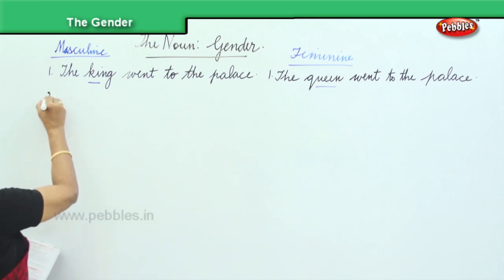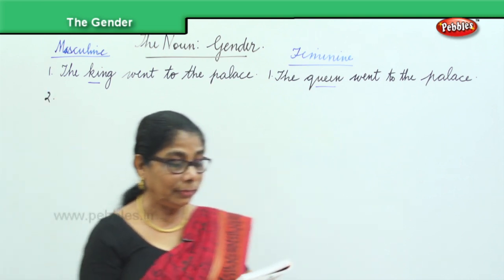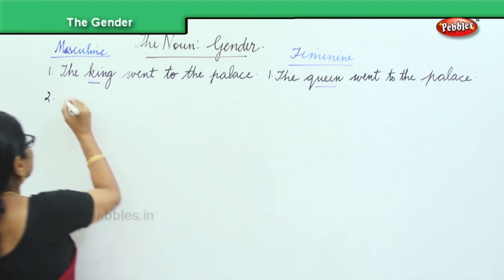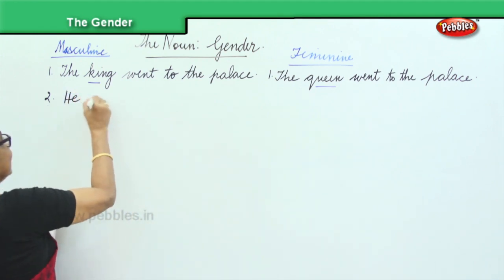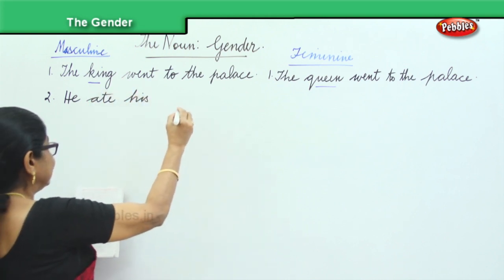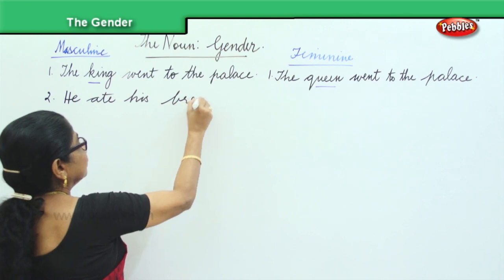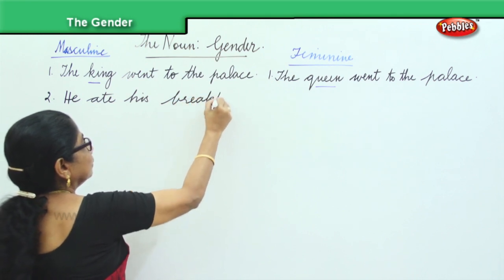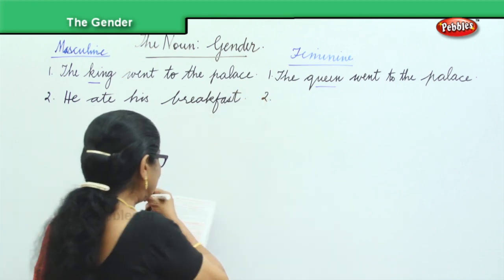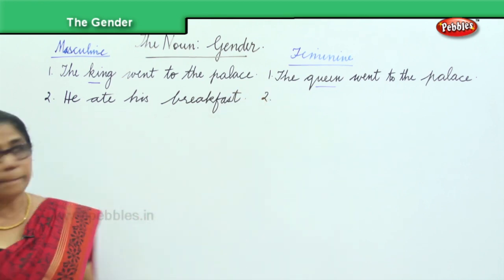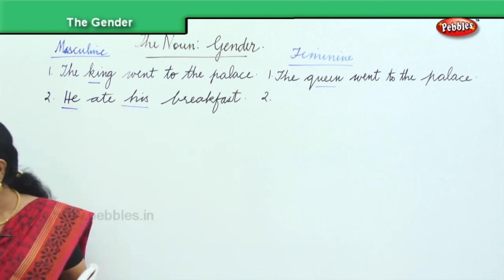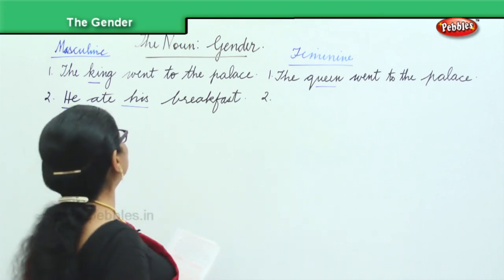The next one we are going to do is, he ate his breakfast. Now, what are we going to change here? We're going to change he, we have to change his to form the feminine. Okay, so what will you say?